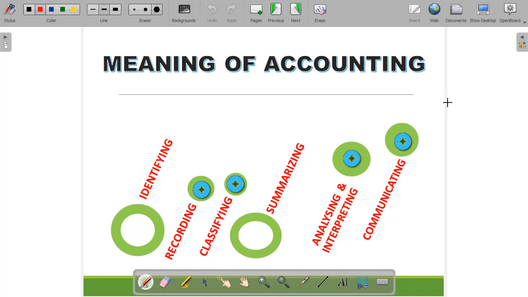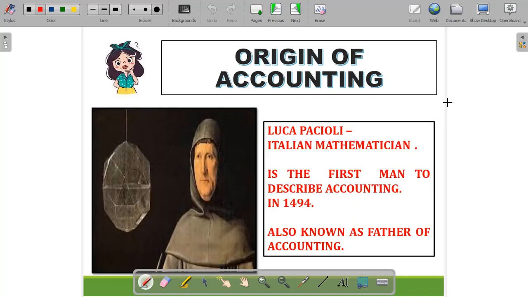Then, in the second step, we have to record the financial transactions in the journal or the subsidiary book. Then in the third step, we classify them through the ledger accounts. Then we summarize the transactions by preparing the trial balance and P&L account. Then we analyze and interpret the financial data to find out the profit and losses. And then we communicate the financial data to the interested parties, right? So this is the process of accounting, or we can also say that these are the characteristics which must be present in accounting.